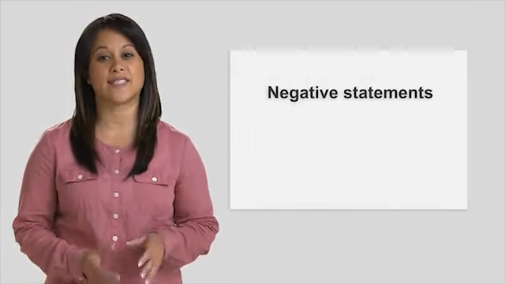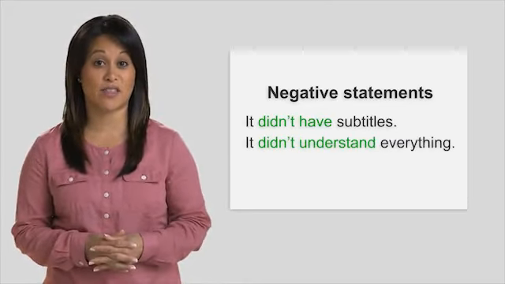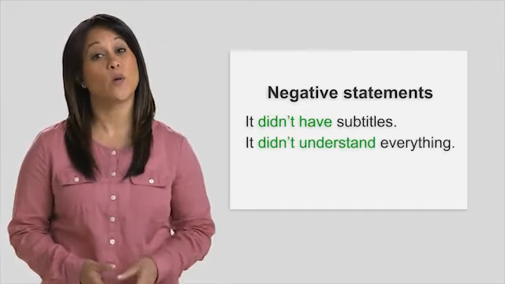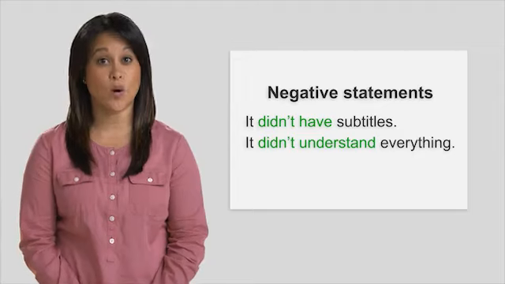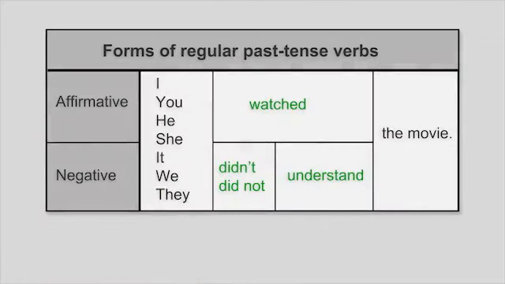Now look at the negative sentences. It didn't have subtitles. I didn't understand everything. To make negative statements in the simple past tense, we use the contraction didn't or the long form, did not. The forms are the same with all subjects, singular and plural.